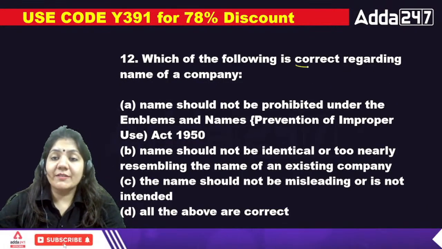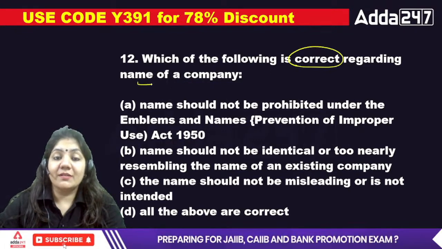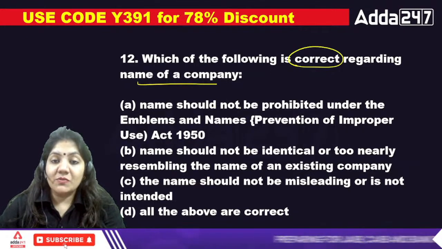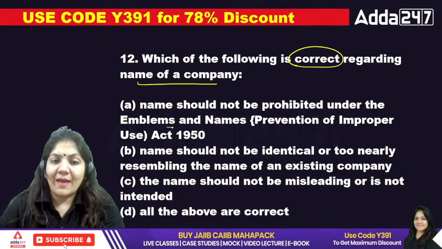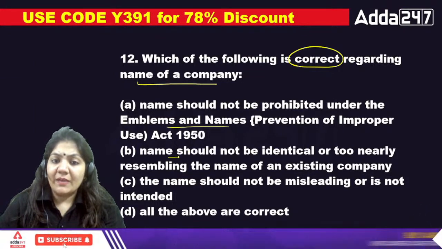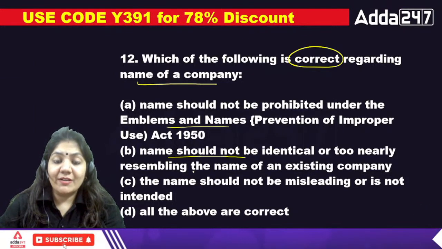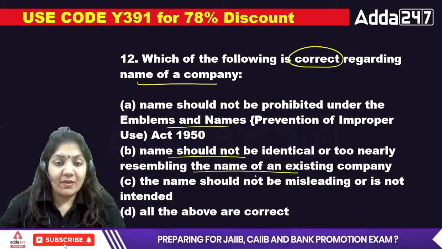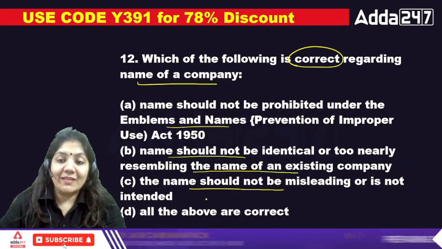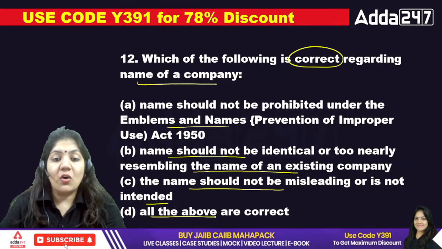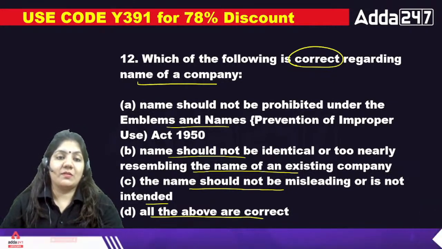Which of the following is correct regarding the name of a company? The name should not be prohibited under the Emblems and Names Act. The name should not be identical to or too nearly resemble the name of an existing company. And the name should not be misleading. All of the above is the correct statement. The 12th one.